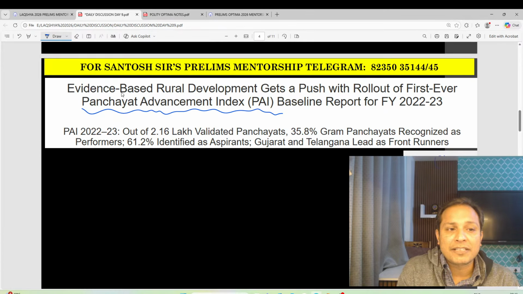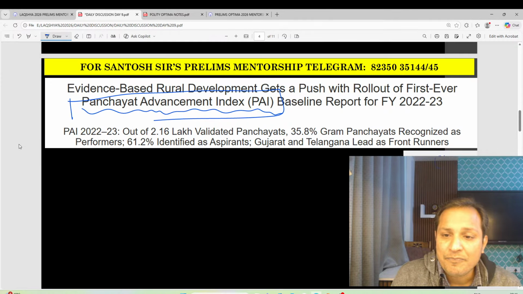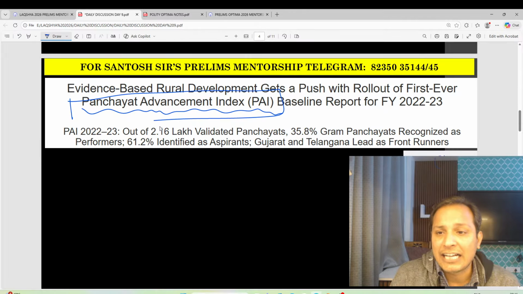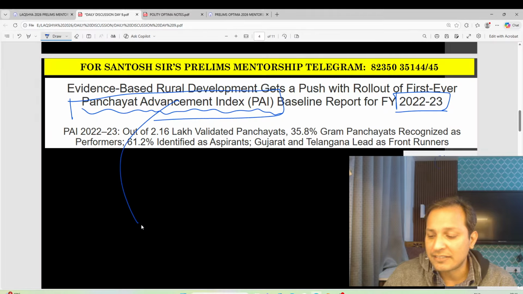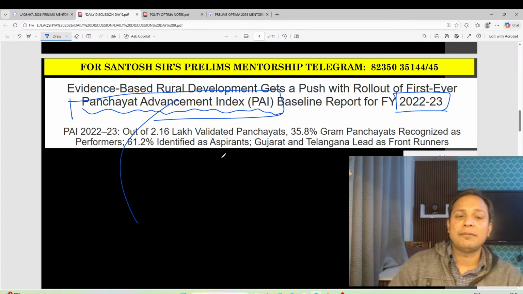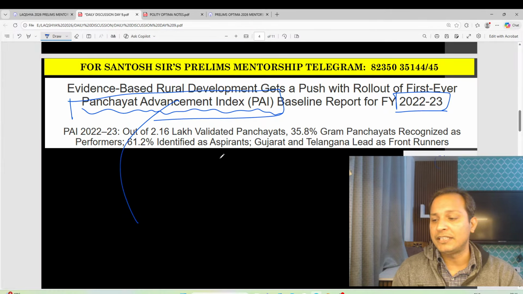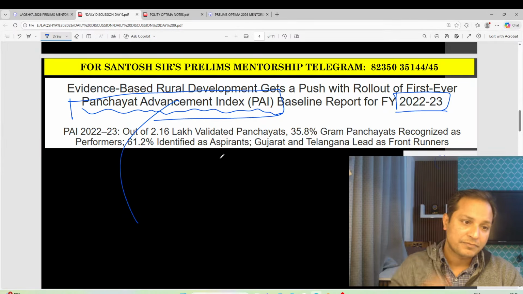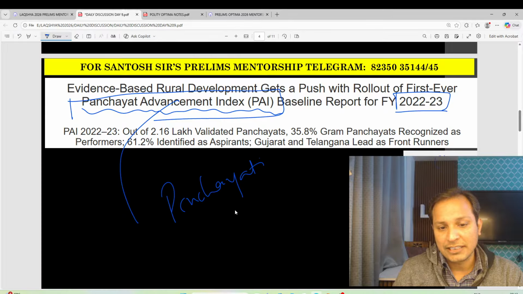Next topic is the Panchayat Advancement Index. You may get a question on Panchayat Advancement Index. Guys, for the first time, this Panchayat Advancement Index has been released in 2025 for the financial year 2022-2023. This index is prepared by which ministry? Can anybody tell me? Who can tell me which is the ministry which is preparing this index? Okay, the ministry is Panchayati Raj.